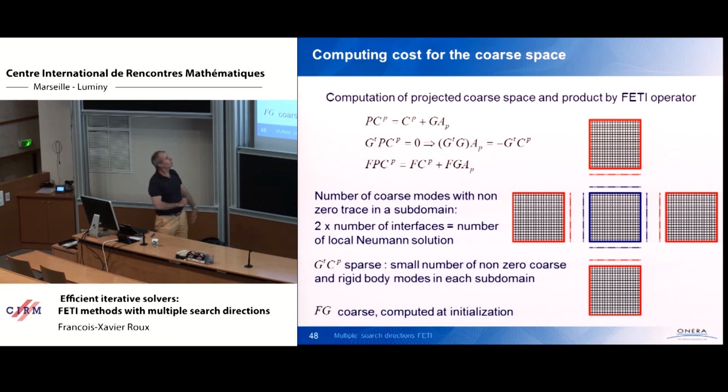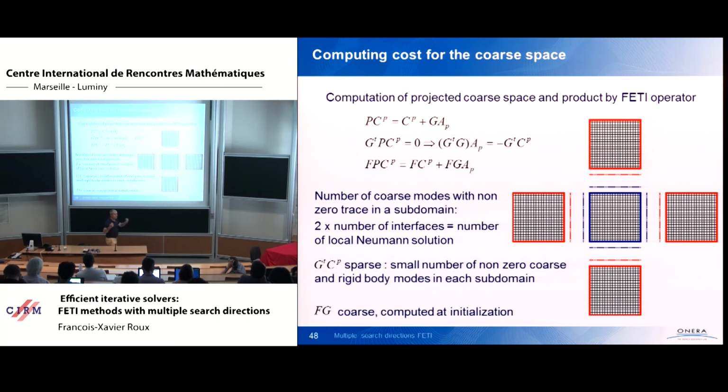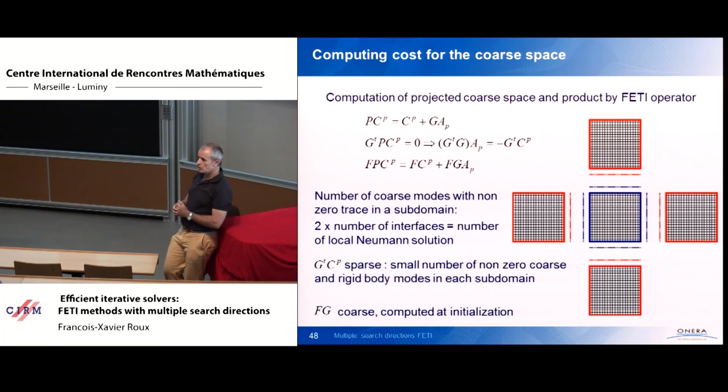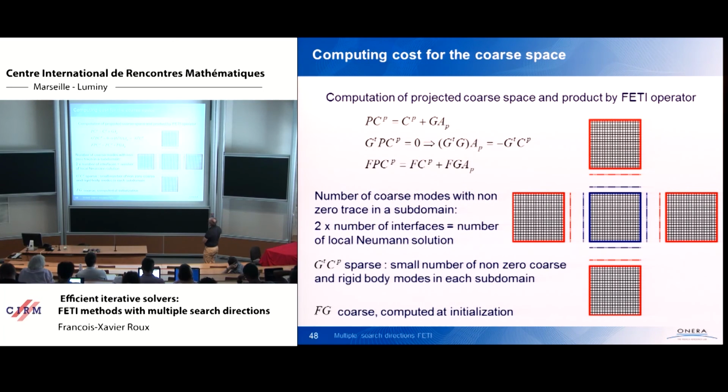You have to compute. So you have CP. CP is the coarse space built at iteration P. So from the solution of the local Dirichlet problem, we have hundreds or thousands of candidate search directions that are split interface by interface and domain by domain. So two vectors per interface. The problem is that first we have to project these vectors, because we have the projection with FETI. So projection with a rigid body.